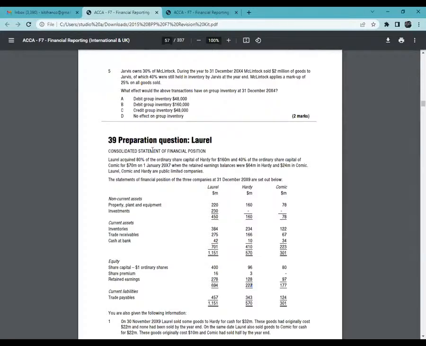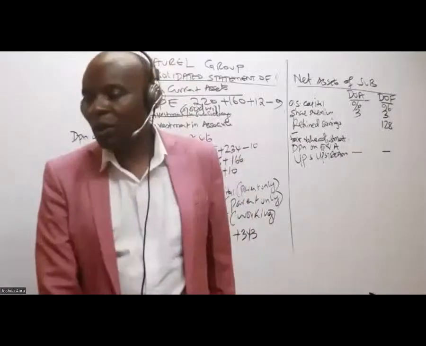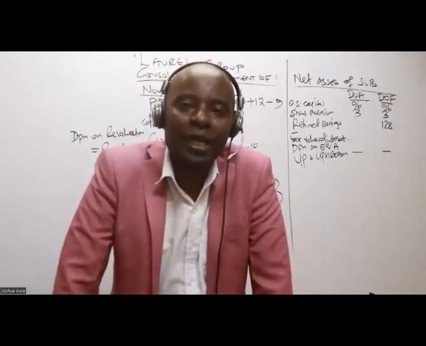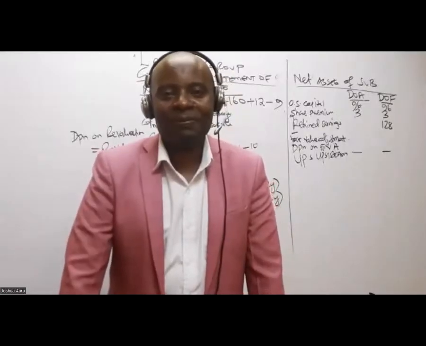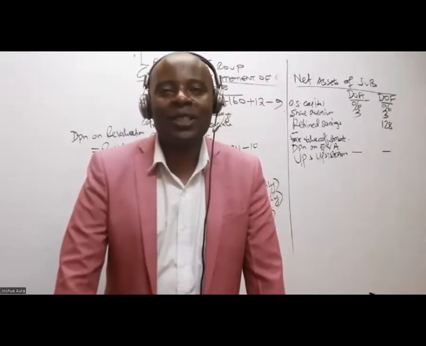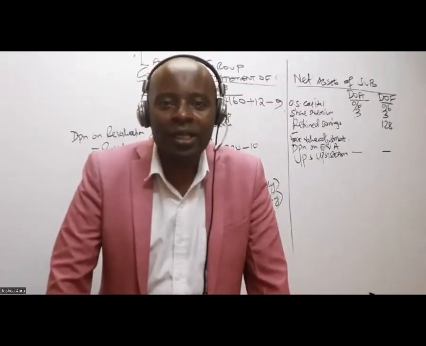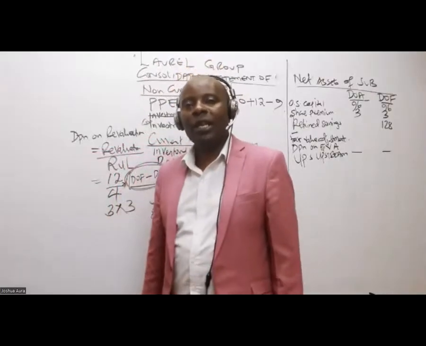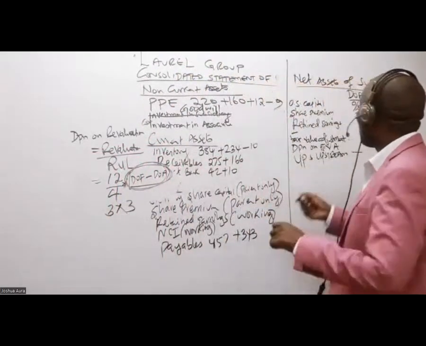Like now here, they have told us Laurel acquired 80% of the ordinary share capital of Hardy for 160 million and 40% of the ordinary share capital of Comic for 70 million on 1st January 2017, when the retained earnings balance was 64 for Hardy and 24 in Comic. But anything to do with an associate is useless as we start our group consolidation. So the only thing that you want now is retained earnings of the subsidiary at acquisition, 64.